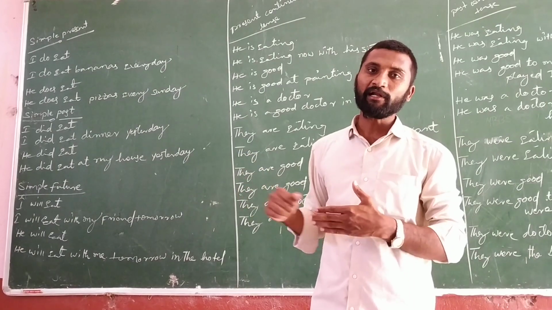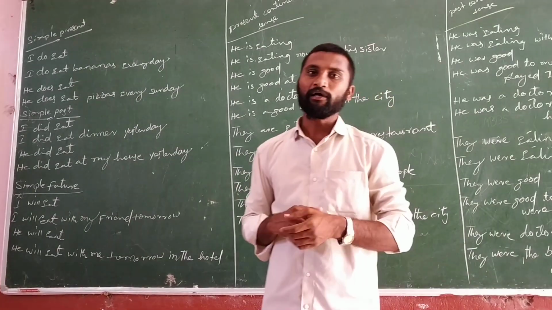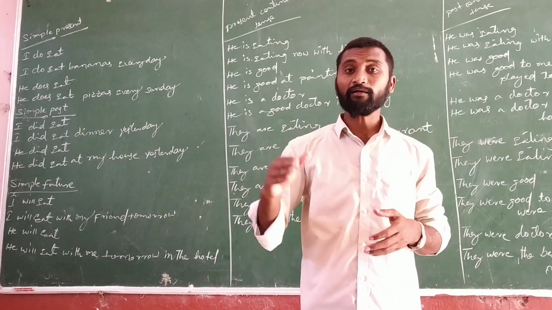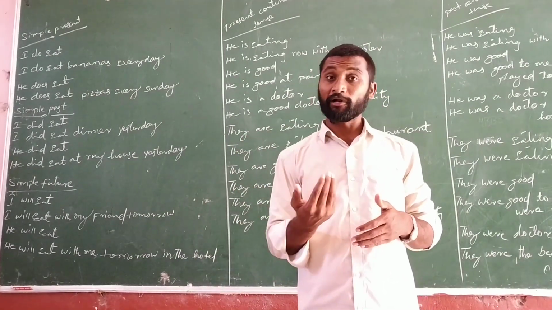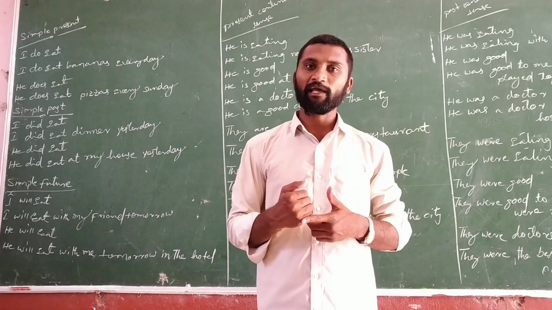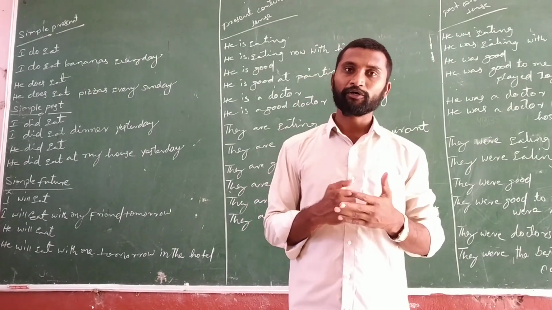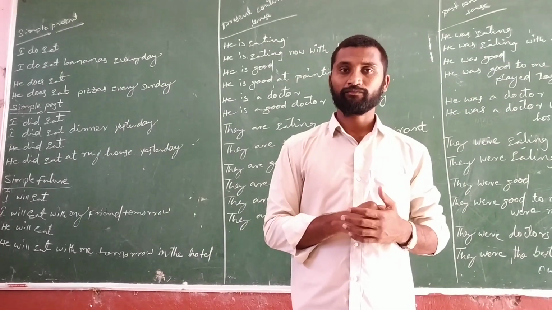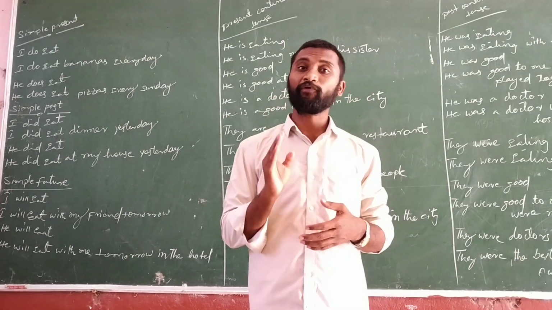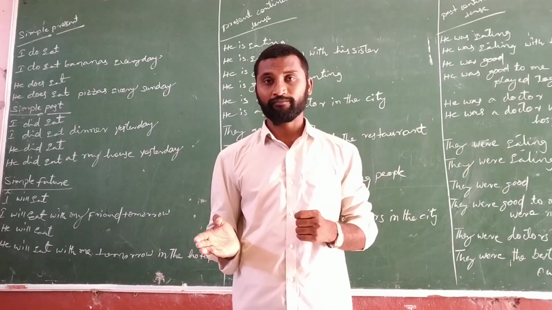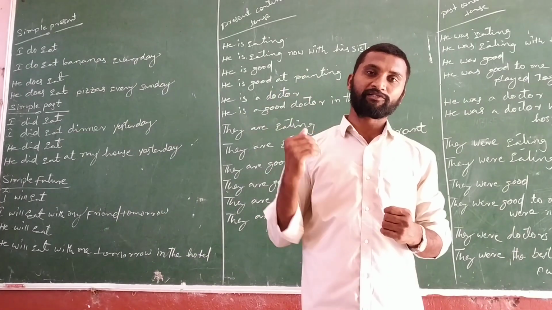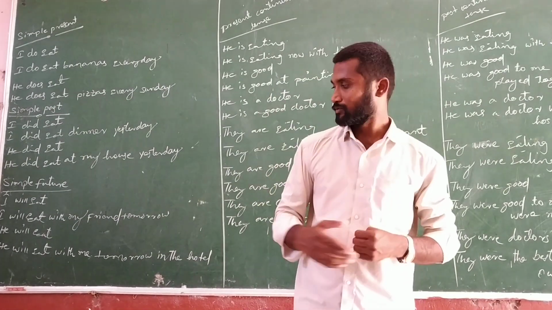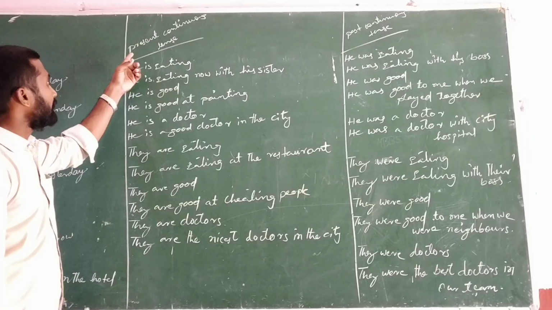So here for I and we, we can use shall or will. But for the remaining subjects, he, she, it, you, they, we have to use only will, not shall. Shall is only for I and we. For all the remaining subjects, including I and we, we can use will. So this is about the simple future.